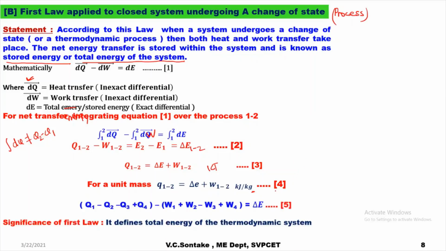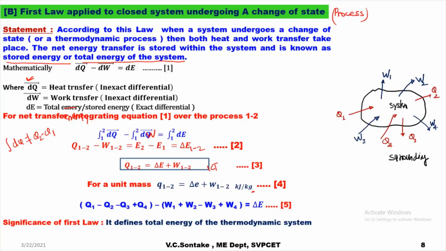If different heat and work transfers are involved, I can represent the first law of thermodynamics by equation 5 as well. For example, as shown in the figure, there are different work and heat transfers involved in a system undergoing a process.